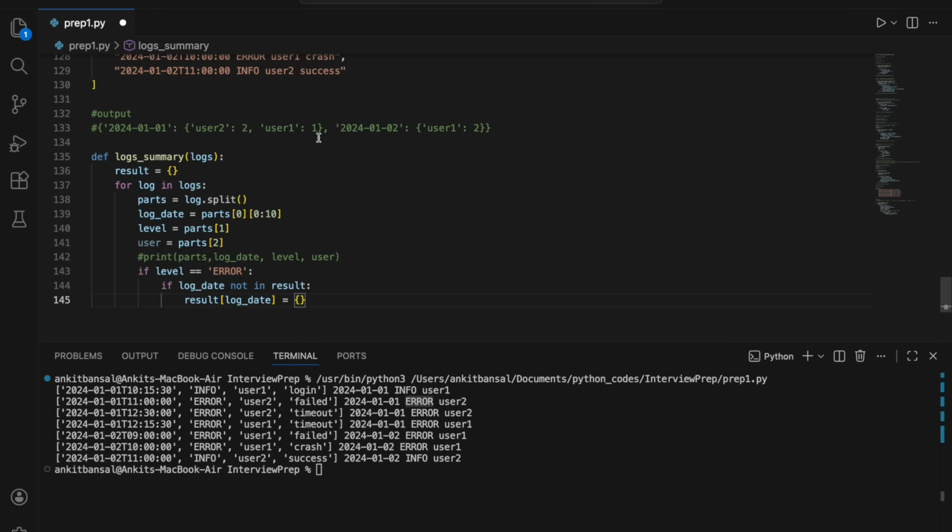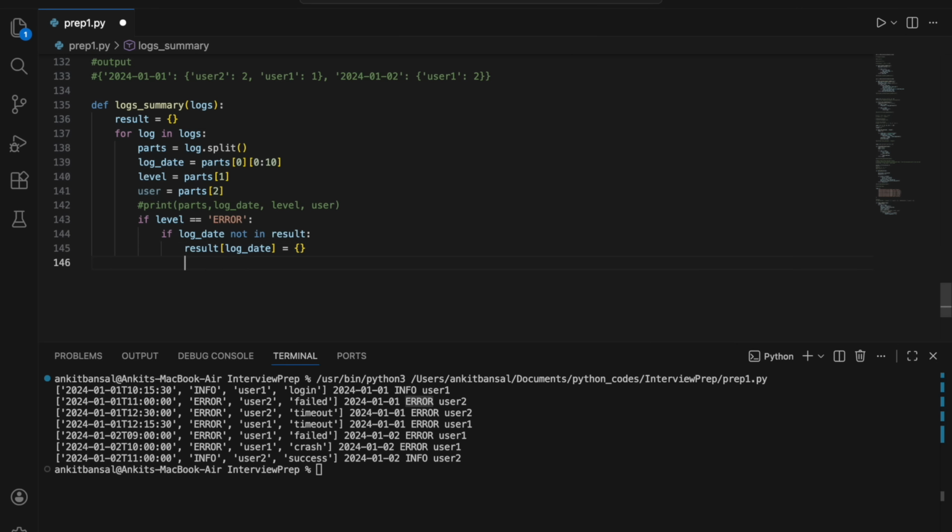So after first iteration I will have something like this, and this will be empty, right? I will start adding these key value pairs in my dictionary later, but basically this is what we will have after the first iteration. Okay. Now this is done.